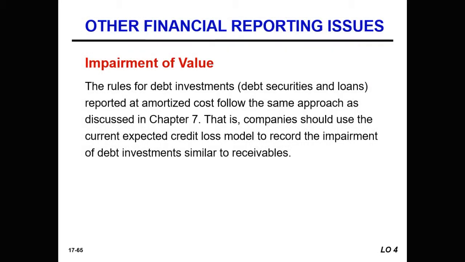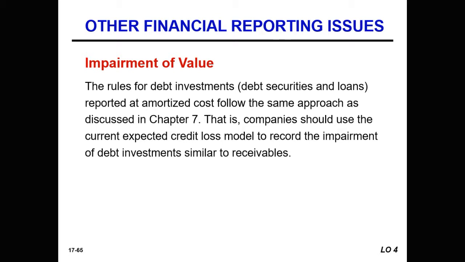So continuing to talk about fair value. With fair value, there may be some type of an impairment in value, or there may be a permanent impairment in value on a security that we're holding, such as a held to maturity bond. The rules for debt investments, so we're talking about debt securities, bonds, loans, is that they're reported at amortized cost following the same approach as we discussed in Chapter 7.